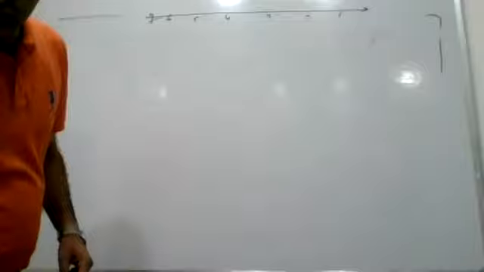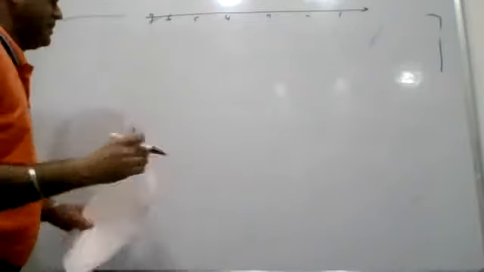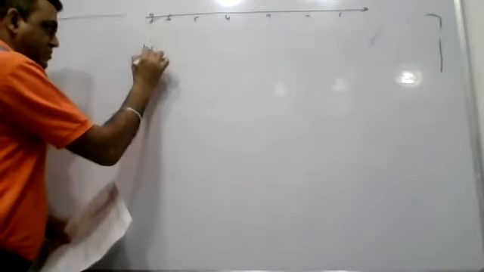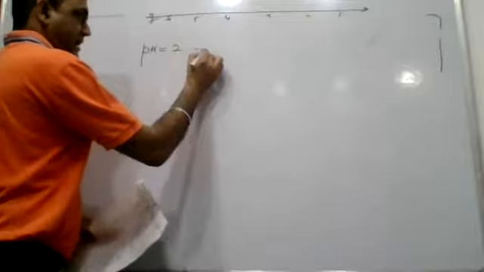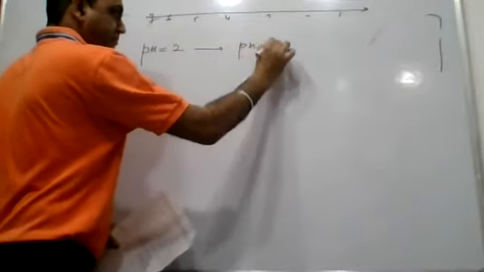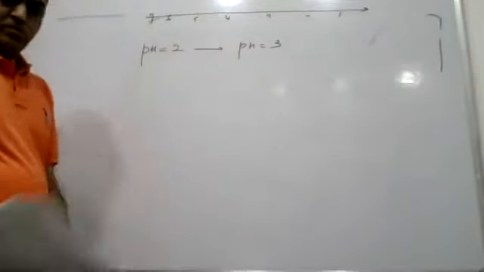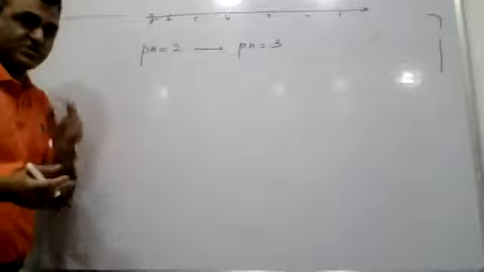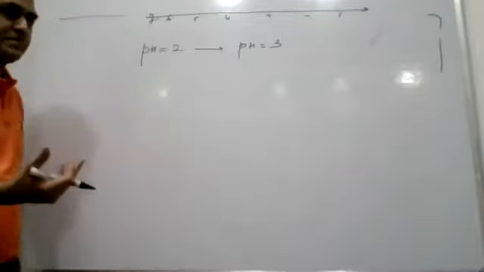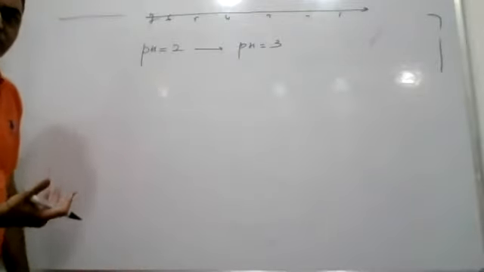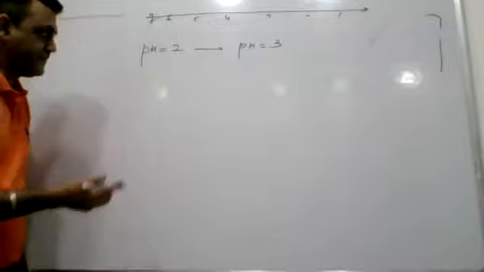Next question is, there is an aqueous solution whose pH is 2 and it is changed to 3. So what will be correct regarding this change? You can see the pH is less than 7, so this is an acidic solution.